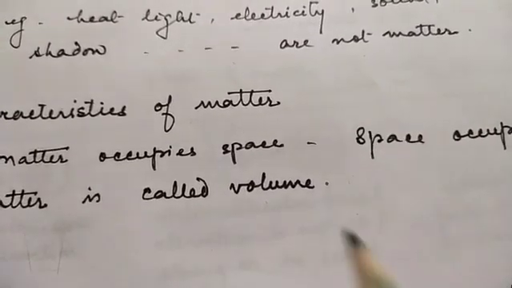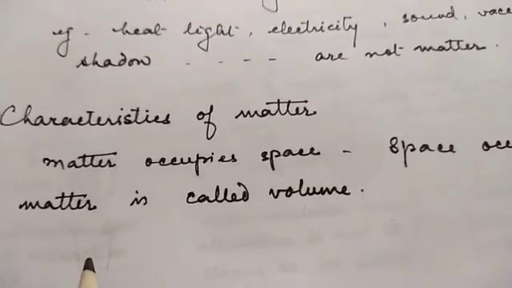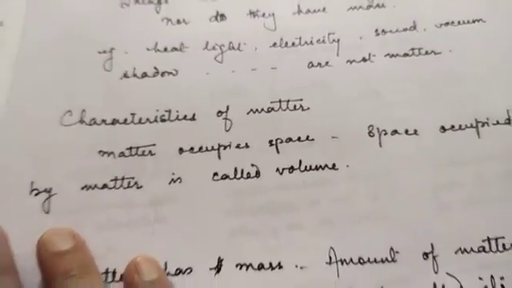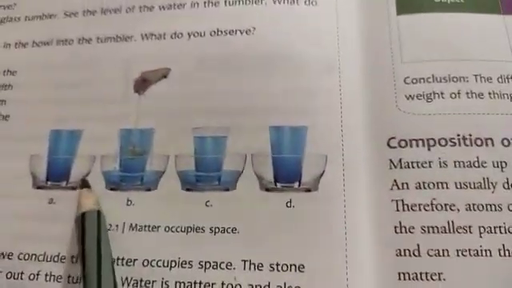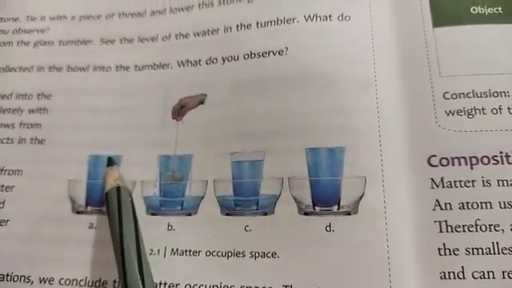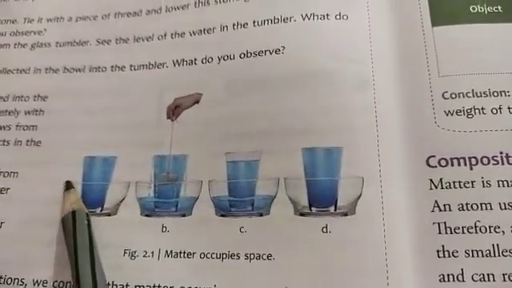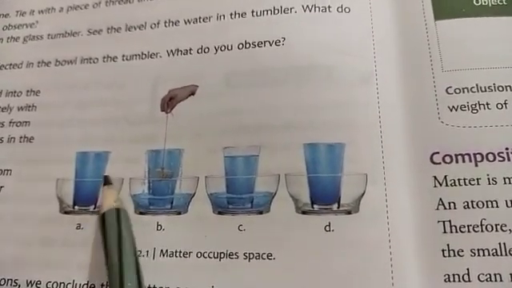Let us understand this with the help of the activity that is given in your book on page number 8. Look at this experiment. Here we have taken a glass tumbler completely filled with water till the brim and we have put it inside a glass bowl.